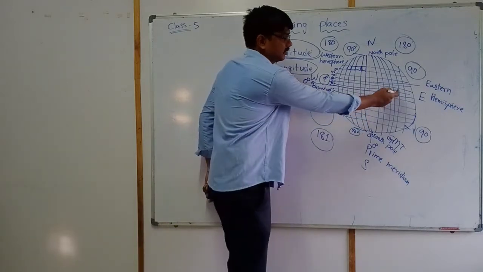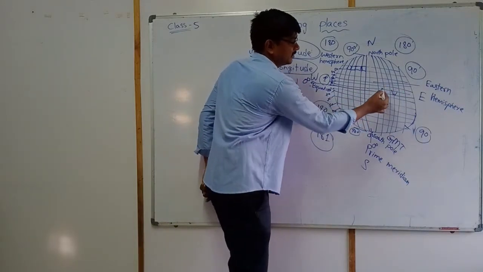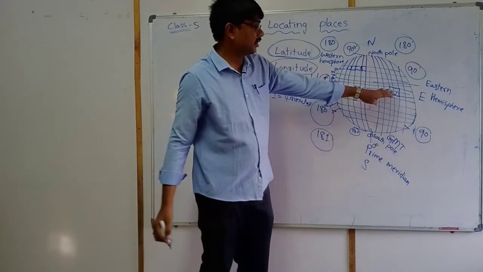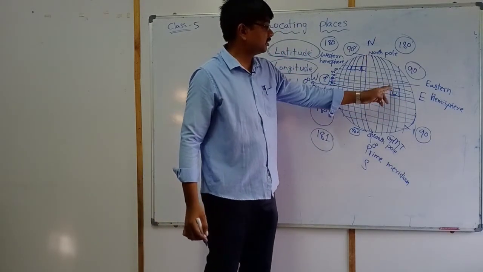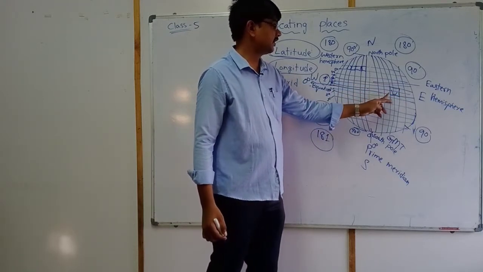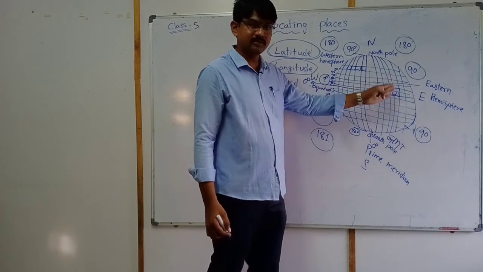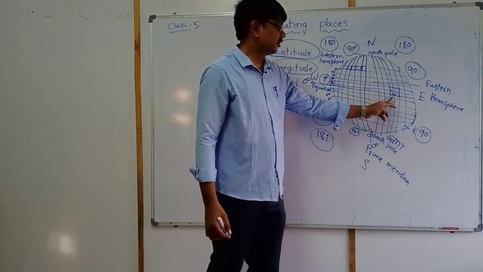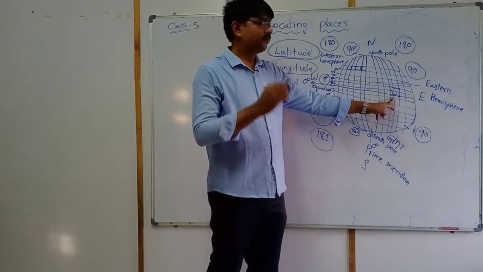Example, India is located on this side. We can take one box and say based on these values, this is the first line, second line, third line, fourth line. For example, not exactly, 1, 2, 3, 4. India is located at the fourth line.